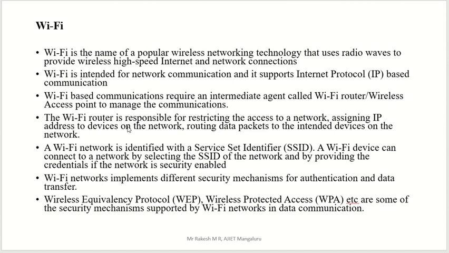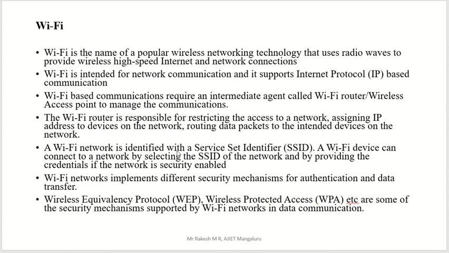That means we have to put the IP address; otherwise, we can't access that Wi-Fi network. The router also routes data packets to the intended device on the network. In order to route the data packet we also need the IP. Finally, we can say that in order to access that Wi-Fi, we need Wi-Fi routers. That Wi-Fi router will restrict your access. So we need an IP address in order to access that network.